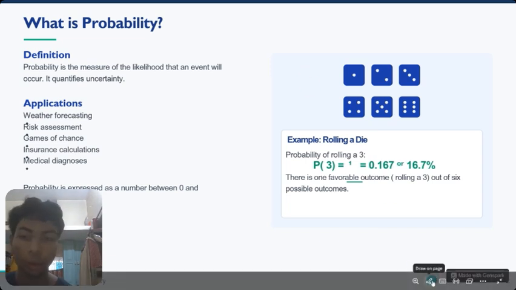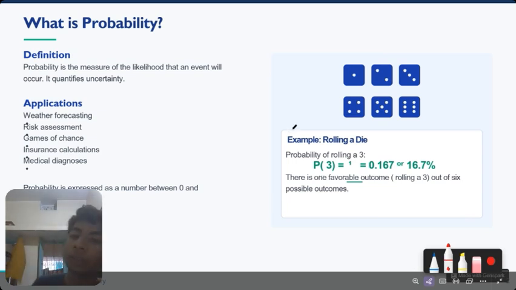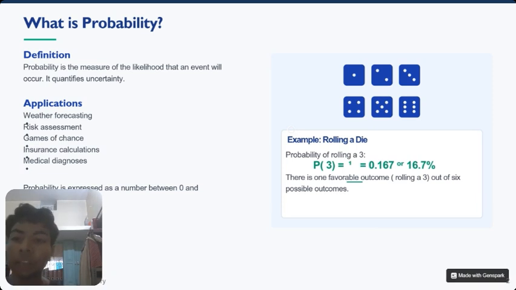So when we talk about what probability is, it is the measure of the likelihood that an event will occur. It quantifies uncertainty. Some of its applications are weather forecasting, risk assessment, games of chance, insurance calculation, and medical diagnosis.